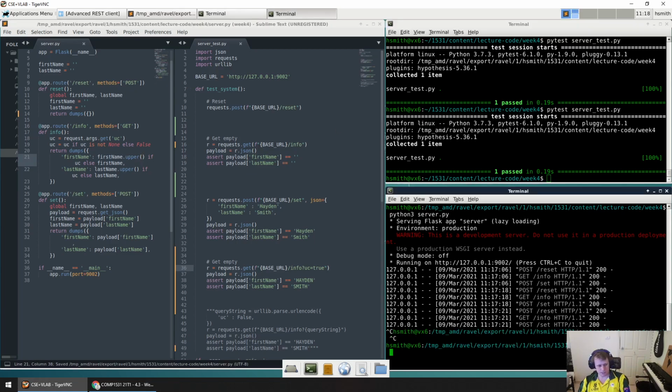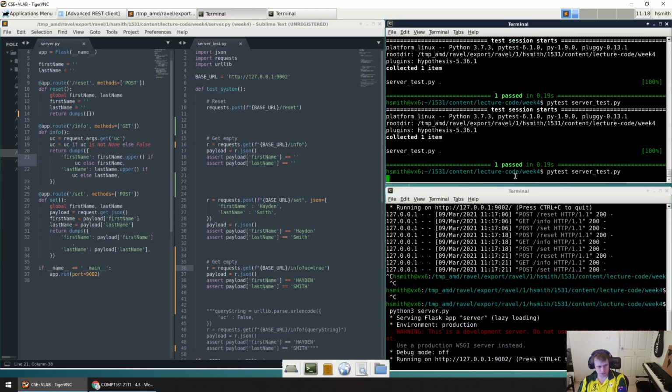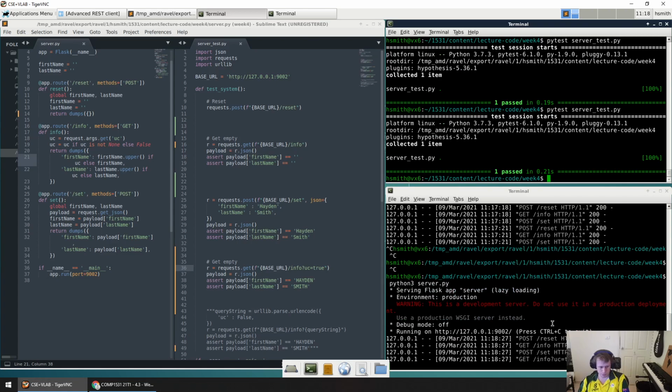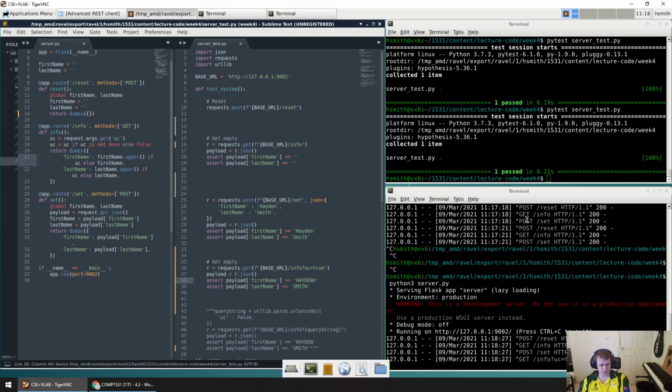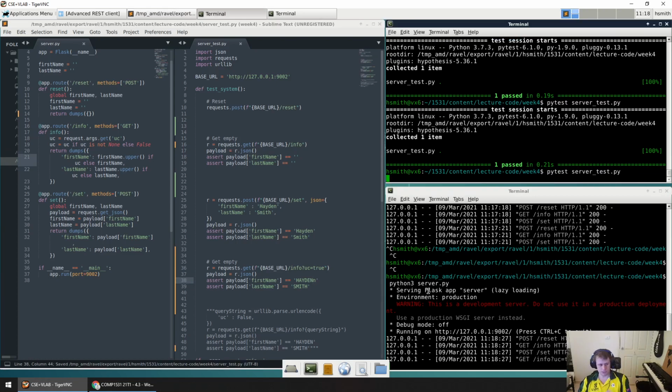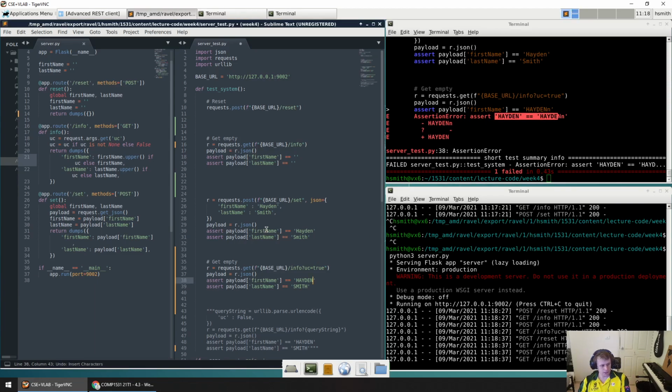So I'm going to restart my server and run my test again, to see if this works. Okay, this also passed. You saw it called 4 routes this time, one of them with uppercase true. You notice that if I don't do these asserts properly, it will fail, just like a normal test. It says, sorry, but when I check this, Hayden is not equal to HAYDEN.